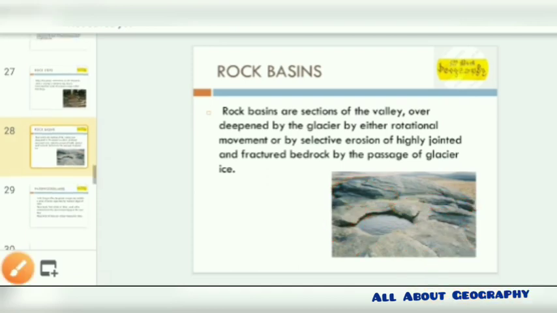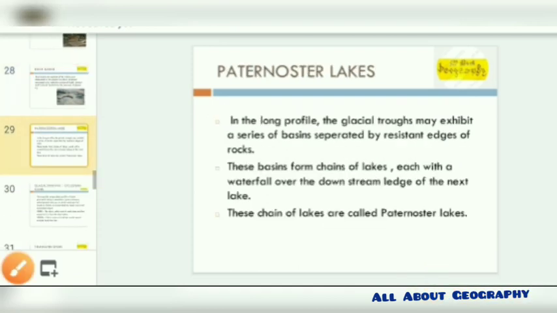The next is the Paternoster Lakes. It's a long profile of a glacial trough. So it's basically an extension of the glacial trough in a long profile that exhibits a series of basins separated by resistant edges of rock. These basins form chains of lakes, each with a waterfall and the downstream water leading into the next lake.